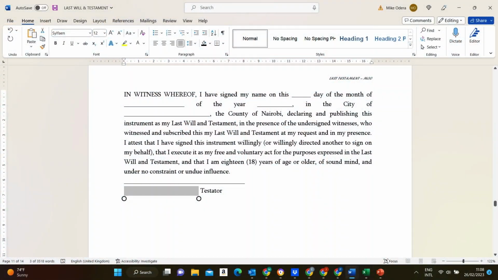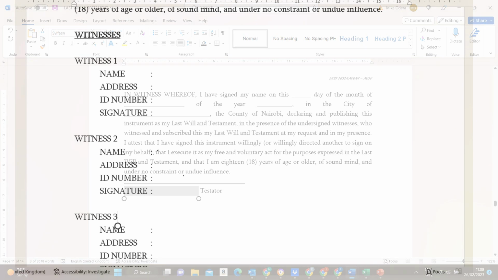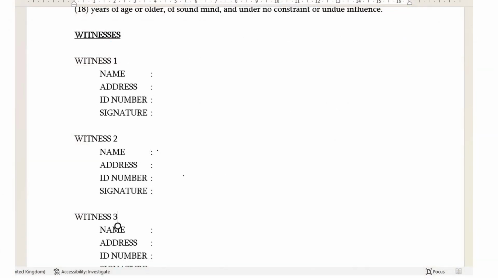To create a valid will, you typically need to be of sound mind and over the age of 18. The will must be in writing, signed by the person creating it, also known as the testator, and witnessed by at least two people who are not beneficiaries named in the will.